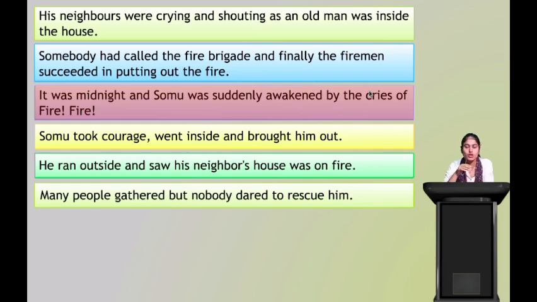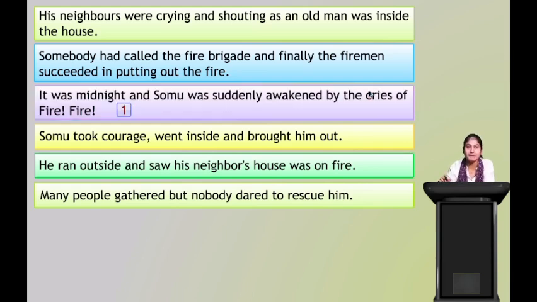So what was the first thing that happened? It was midnight and Sonu was suddenly awakened by the cries of fire, fire. Yes, that is the thing that happened, right? So you have to remember, if you are writing a paragraph regarding a story, you have to build it from the base. You don't randomly put the sentences wherever you wish to.